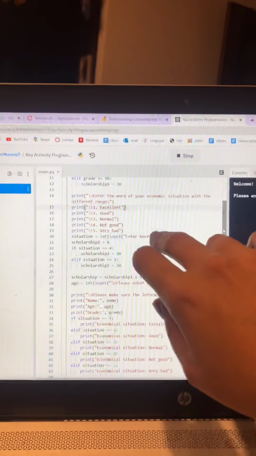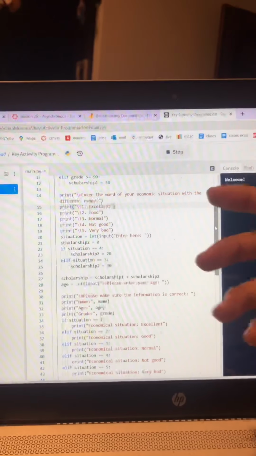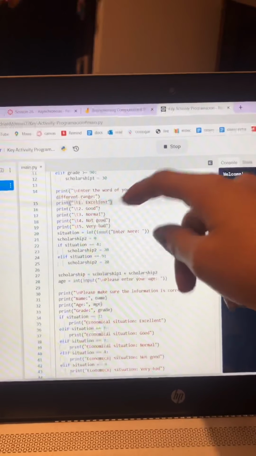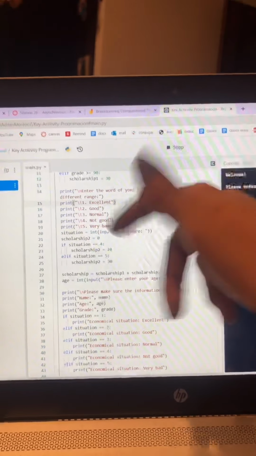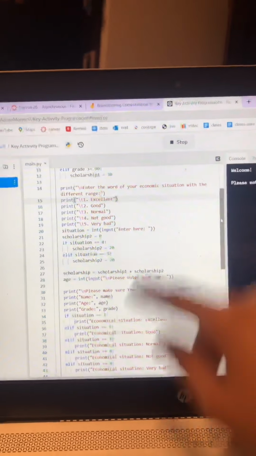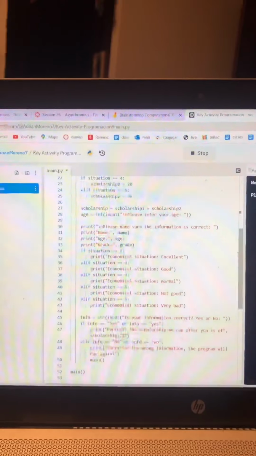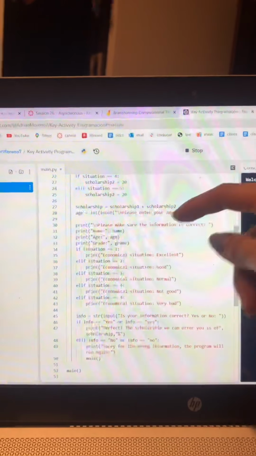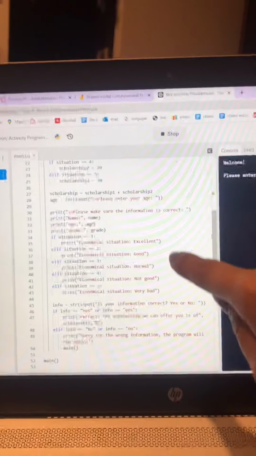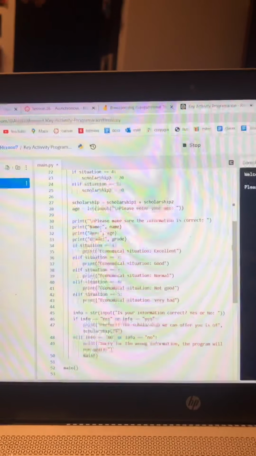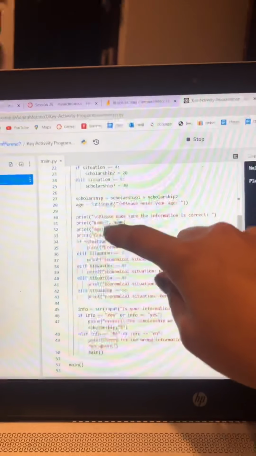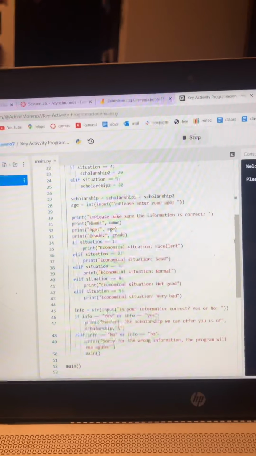Here it's also going to ask for the user's economic situation. And here's also a list of all the possible solutions, the possible options, and here are the solutions of the scholarship depending on the answers that the user gives us. And here it's the same. It's going to ask for the user's age, and lastly, it's going to ask you to reassure the information given. Everything the user already gave us is going to reappear and ask the user if it's correct.